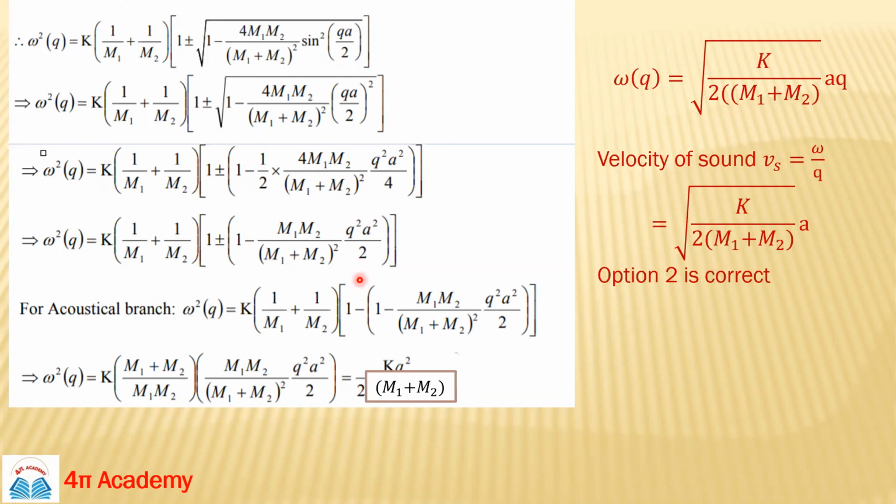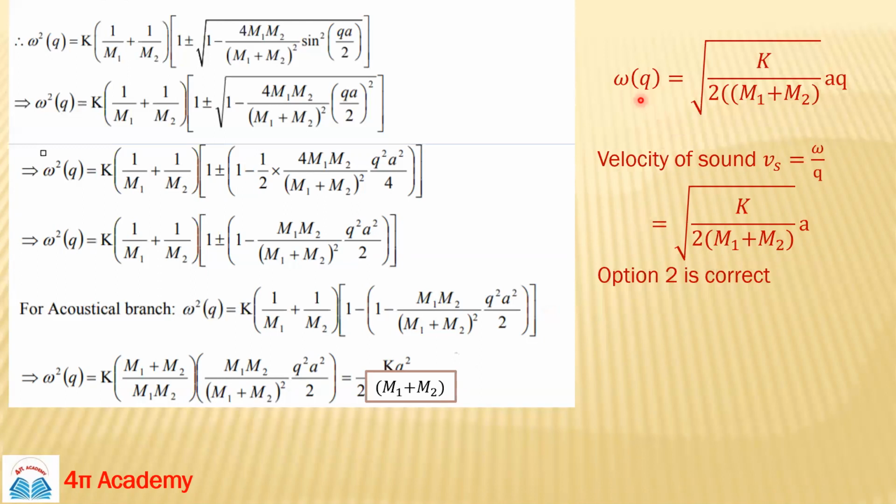Now we will take omega square. We are talking about the sound wave, and sound is nothing but acoustical, so for the acoustical branch we take the minus sign. You can further solve this equation. It's very simple, and finally you will get omega square equal to k square upon 2 times (m1 plus m2).